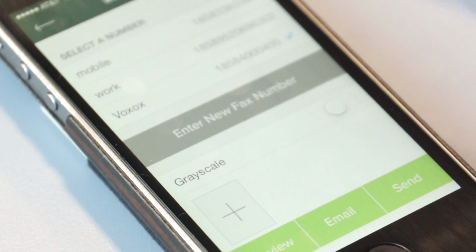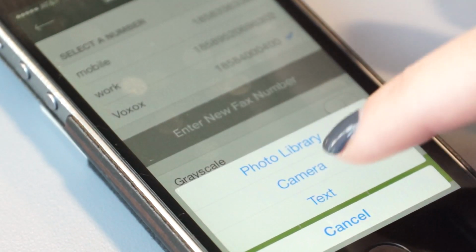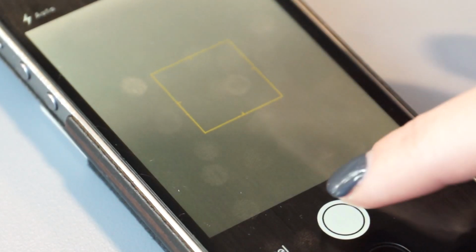I can even fax him. So I can go ahead and add a fax. I can do that with the camera. If that was a document, I take a picture. It's going to convert that into a fax.